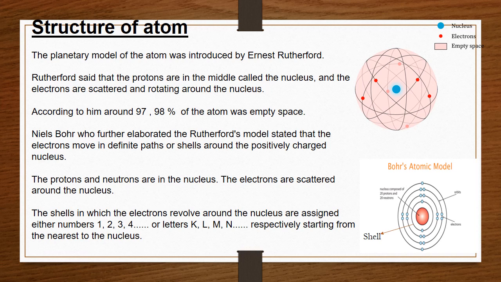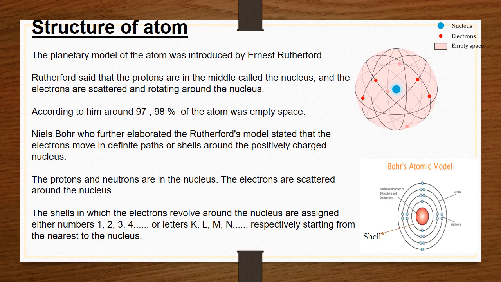Niels Bohr, who further elaborated Rutherford's model, stated that the electrons move in definite paths or shells around the positively charged nucleus. In Bohr's atomic model, you could see the nucleus in the middle and 3 to 4 circles around it. These circles are known as shells, or a definite path. In every shell you could see electrons marked in blue. These electrons travel in a definite path around the nucleus.